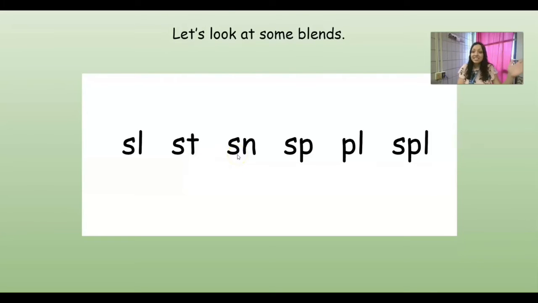How about our next one? Sn, snail. Very good. Sp, spill. Pl, play. Very good. Now this one actually has, I want you to look, 1, 2, 3. So this is a 3-letter blend. So we have s, p, l. And so you can kind of put the S and P together and say sp, l, and then blend it all. Spl, like splash. Very good. Let's try it one more time. Sl, st, sn, sp, pl, spl.